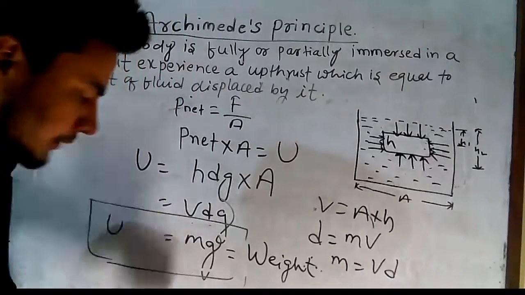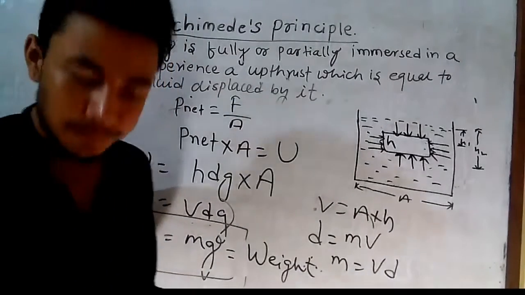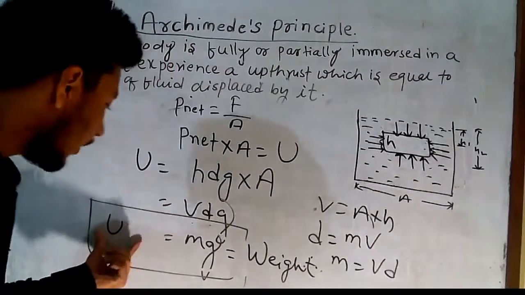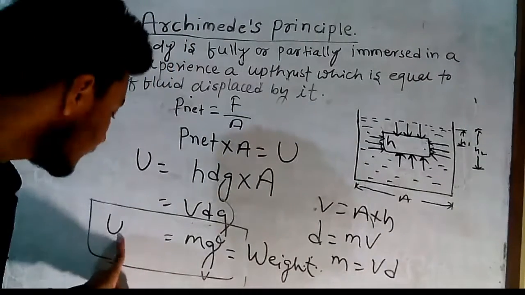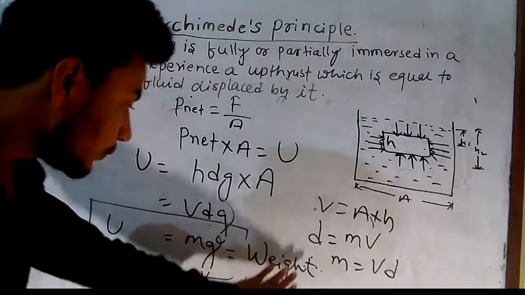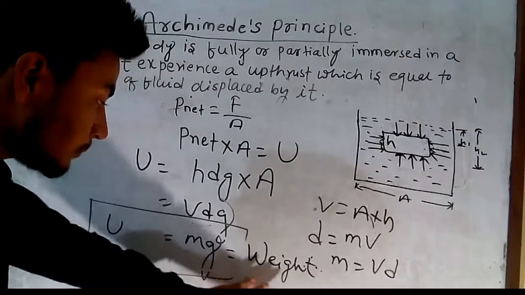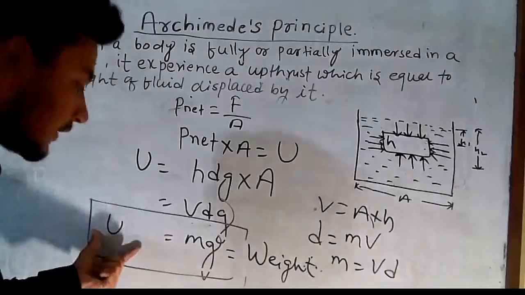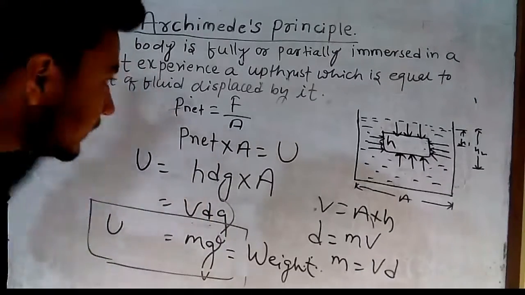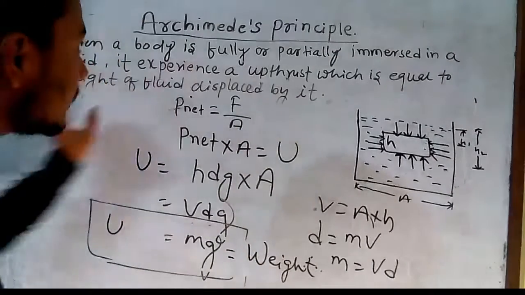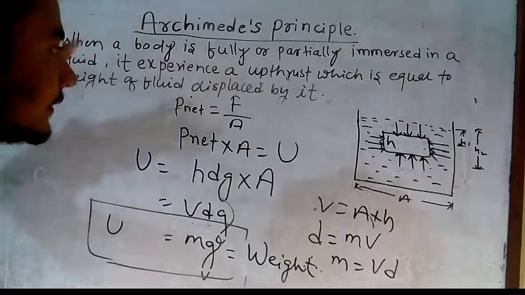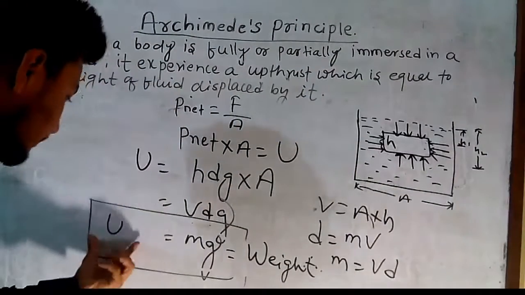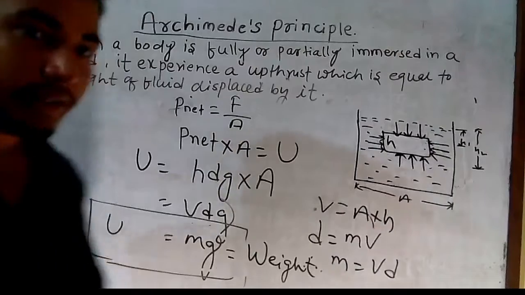Now, what is the definition of upthrust? That is the second definition of upthrust. Upthrust is defined as the weight of the liquid displaced by the body. From this derivation it is numerically proved that Archimedes' principle states that the upthrust is equal to the weight of the fluid displaced. So upthrust equals the weight of the fluid displaced.